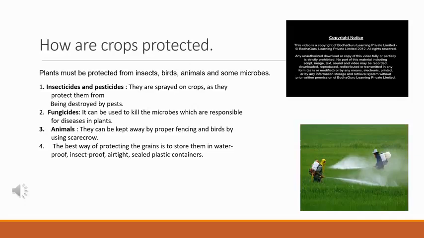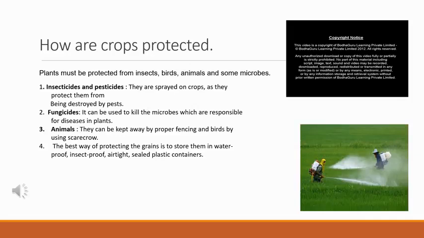Different insecticides and pesticides are available in the market and the farmers are spraying that. But nowadays these are very harmful. We have to follow natural methods. Second one is fungicides. It can be used to kill the microbes which are responsible for disease in plants. These microbes, they will attack our crops and damage fully. So to avoid that, we have to spray fungicides.